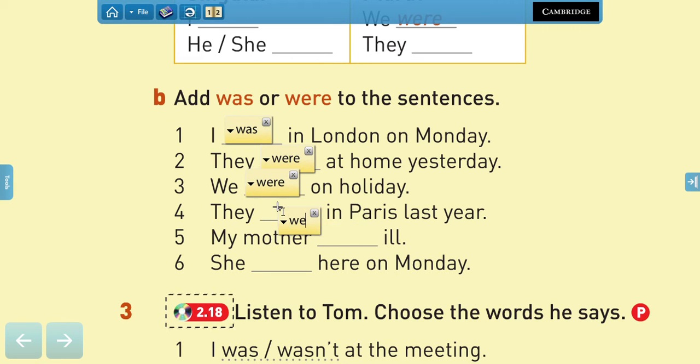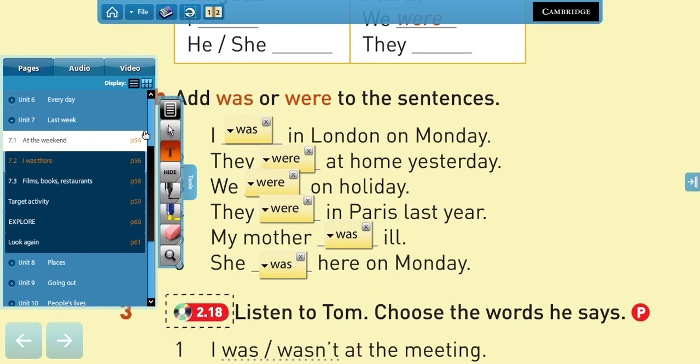They were in Paris last year. My mother was ill and she was here on Monday. Did you have them all correct?